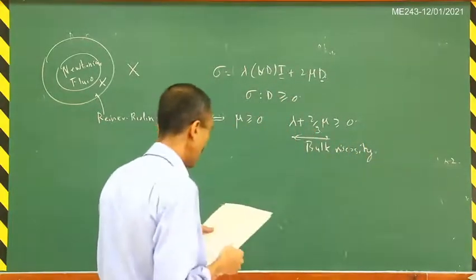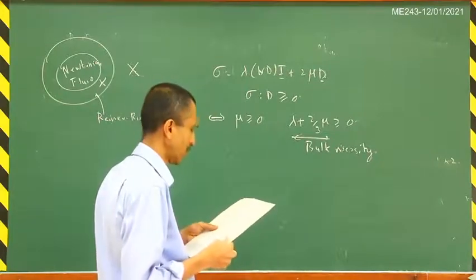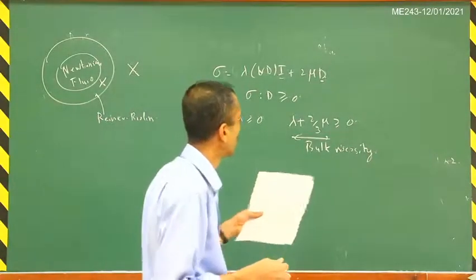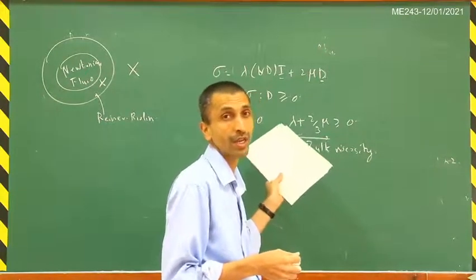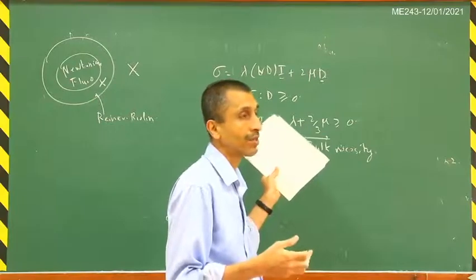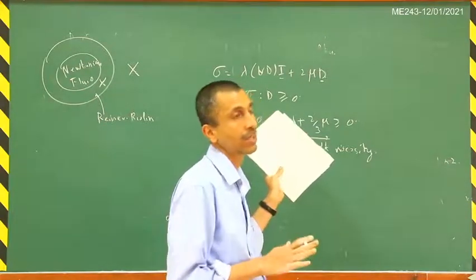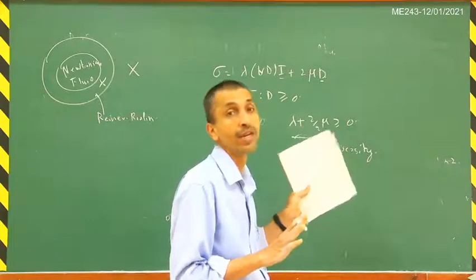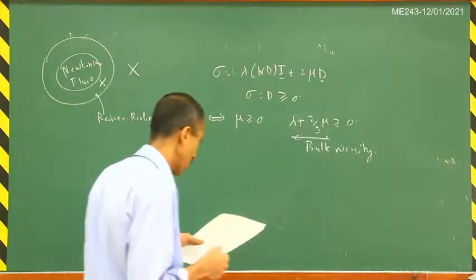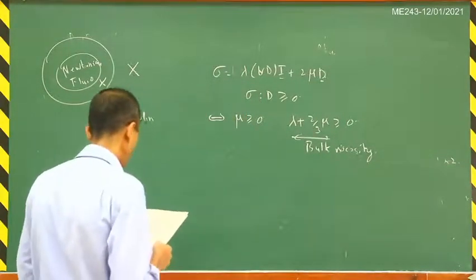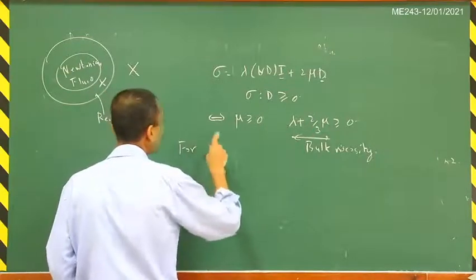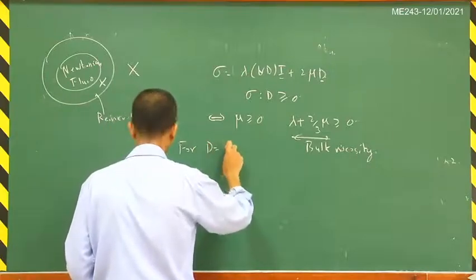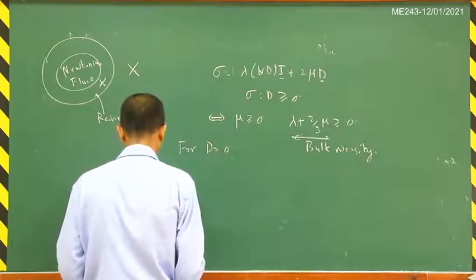So, as I said, the second law imposes restrictions on the constitutive relation for a fluid. That is in contrast to the case of thermoelasticity, where it did not impose any restrictions, if you recall. So, okay, then similarly, we'll now take D equal to 0. Let's take the heat conduction inequality. So, for D equal to 0, now you will get that.